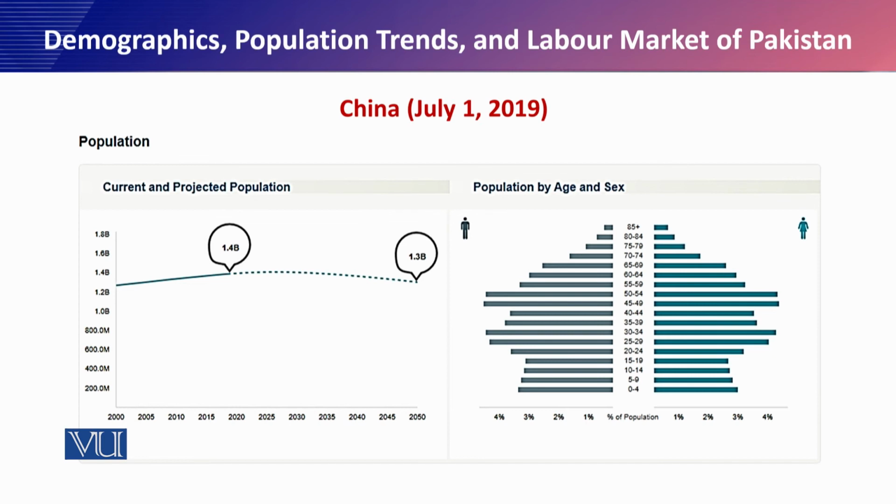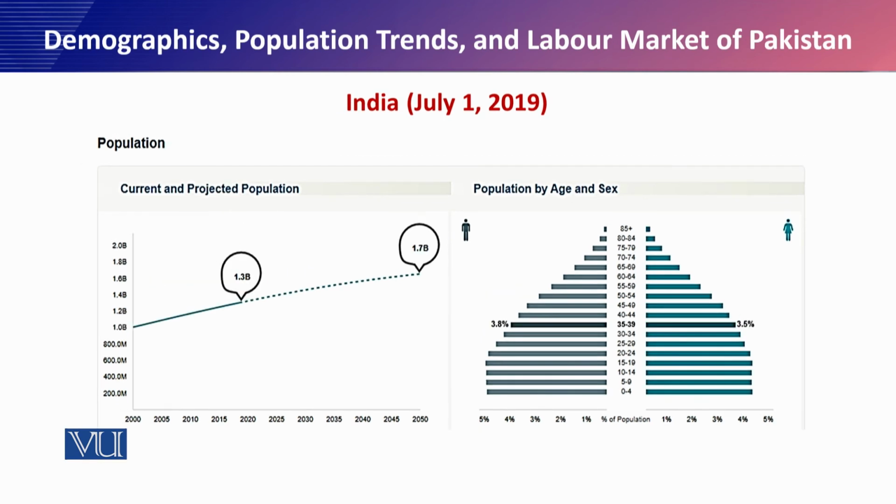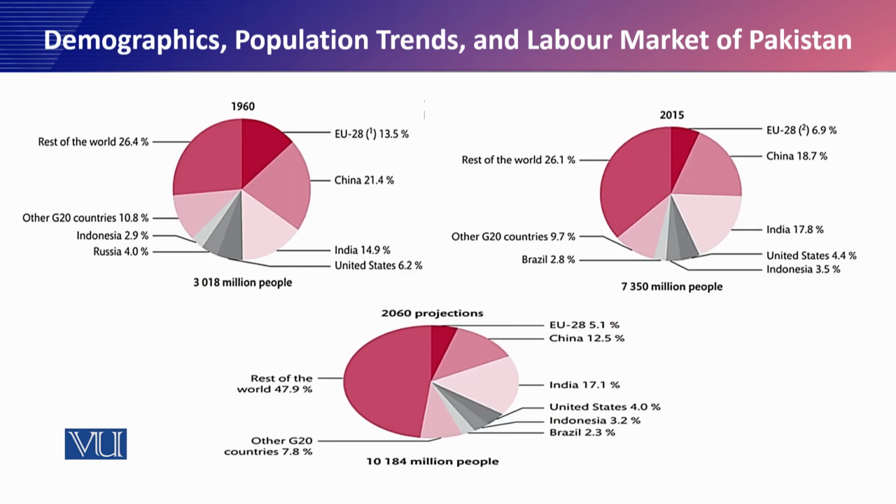For example, 45 to 54 is the age range with the highest number of people in China. Similarly, you can find this information for India. Its population is growing, and like Pakistan, it is very symmetrical, with male and female population almost equal.